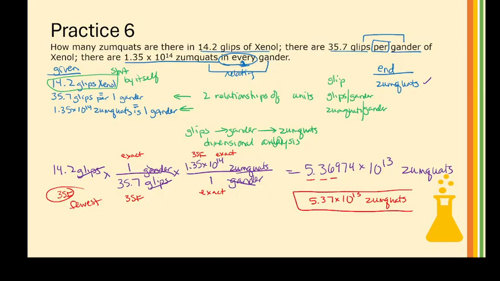Hopefully you've seen how we look at what we have, look at what we need, and decide: is this a conversion, is this a dimensional analysis, is this an equation? Look for some clues, get a plan together, and then execute.